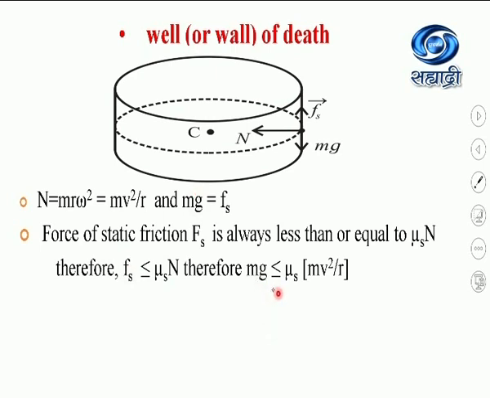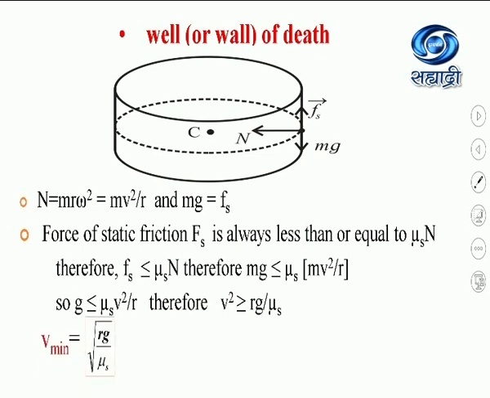So I can write mg is less than or equal to mu s into N, and N is m v square by r. Now this m is getting cancelled. g is less than or equal to mu s into v square by r. Therefore, v square will be greater than or equal to r g divided by mu s.